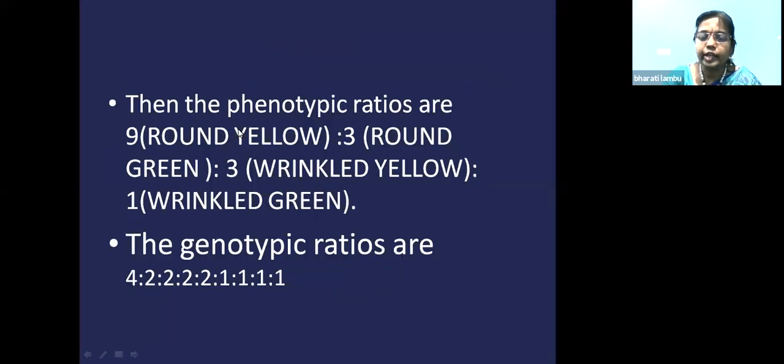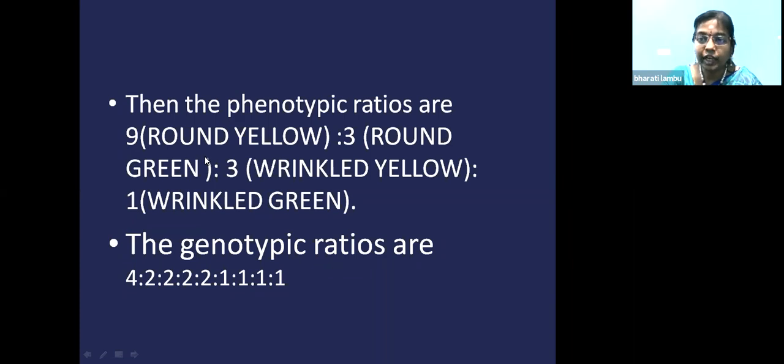In which ratio did he obtain them? The phenotypic ratio, that is the external appearance of the plant, showed the seeds as 9:3:3:1. That means he got seeds round yellow, round green, wrinkled yellow, wrinkled green in the ratio of 9:3:3:1. So parental combinations he obtained and new combinations also.